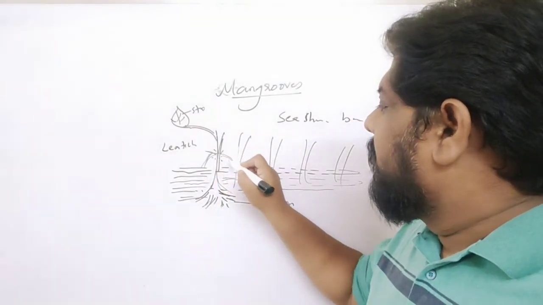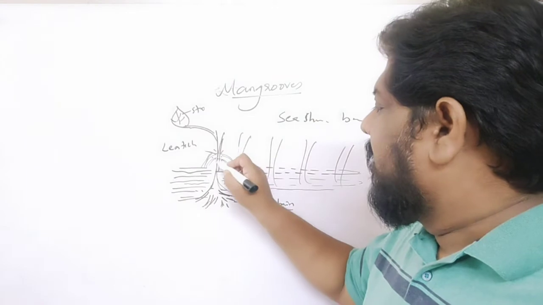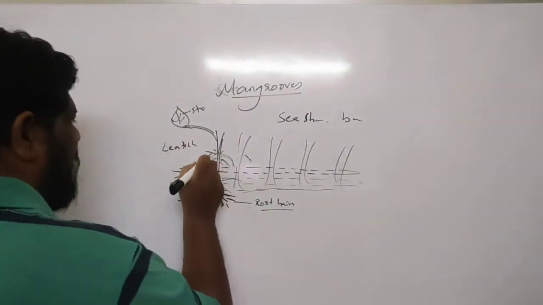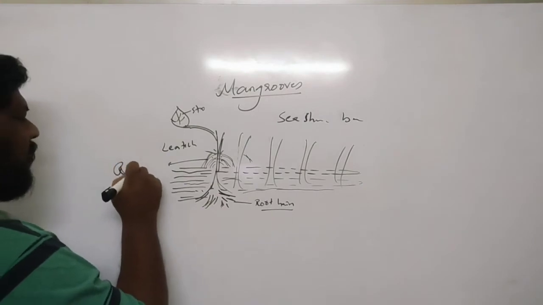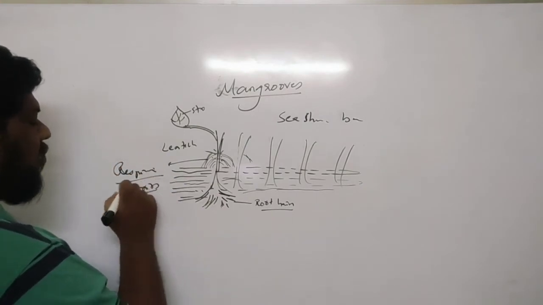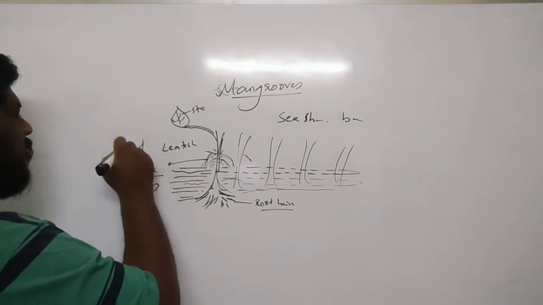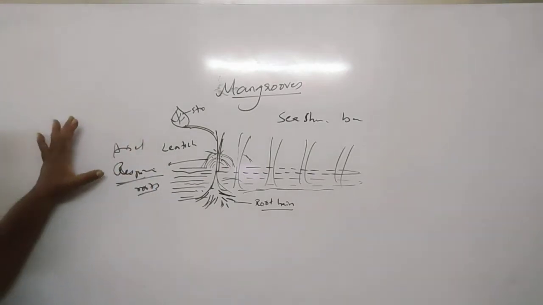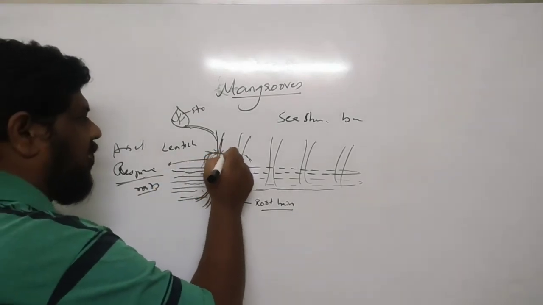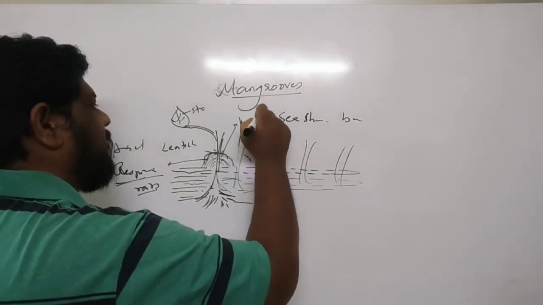From the branches, from this main trunk, they have developed some aerial roots, and these are the aerial roots which are respiring now. These are also called the respiring roots. Okay, aerial roots, or else you can call them respiring roots, and these respiring roots are called knees.